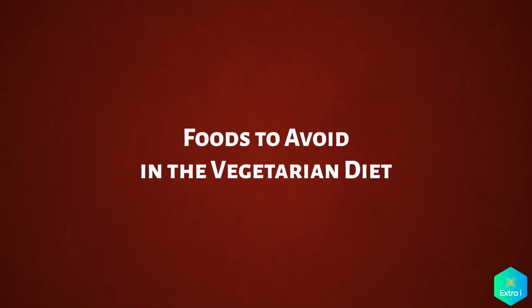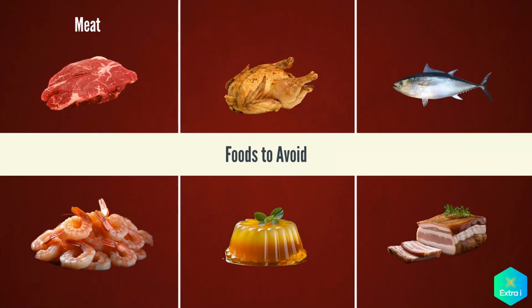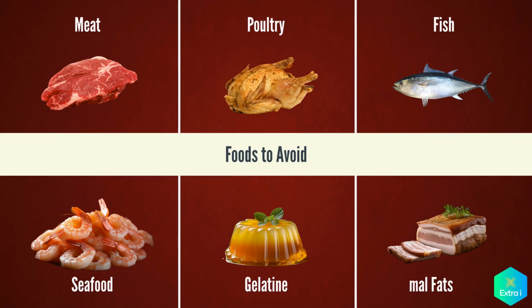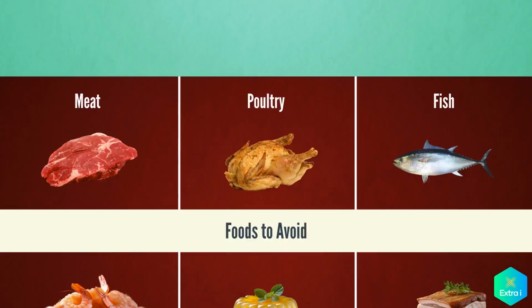Foods to avoid in the vegetarian diet. Meat. All types of meat, including beef, pork, and lamb. Poultry, such as chicken, turkey, and other forms of poultry. Fish and seafood. This is excluded in most vegetarian diets, except for the pescatarian diet. Gelatin, a protein derived from animal collagen, often found in sweets and desserts. Animal fats, such as lard.